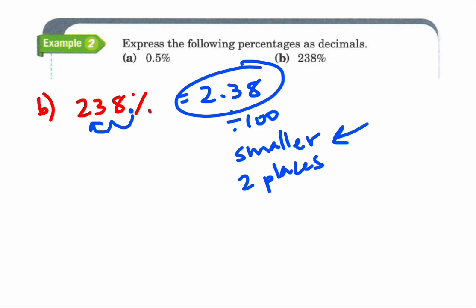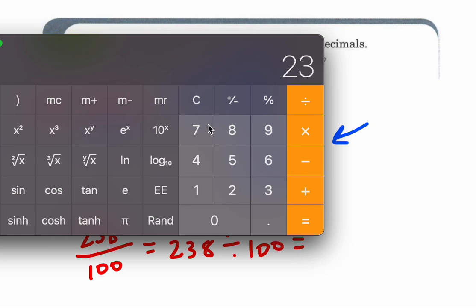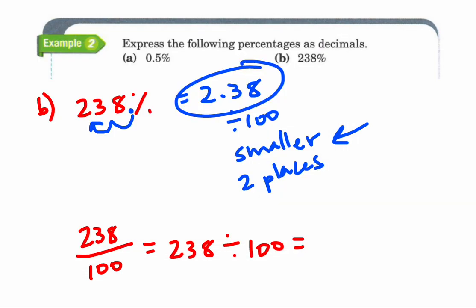Let's check it with our first method, the original method. 238%. Remember, it's out of 100 because it's a percent. So we can get rid of that percent and write it out of 100 now. So in my calculator, I'm actually going to calculate 238 divided by 100. 238 divided by 100 is 2.38.